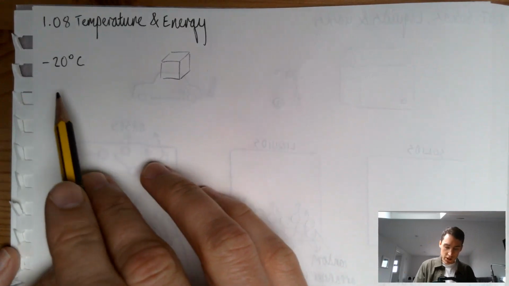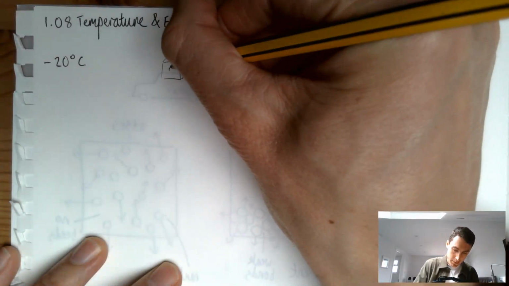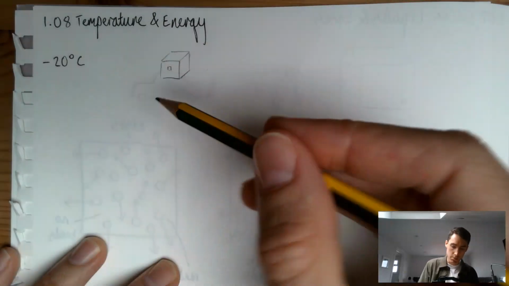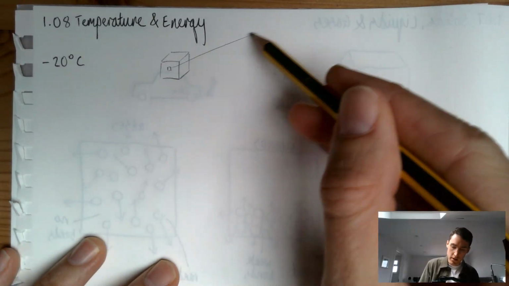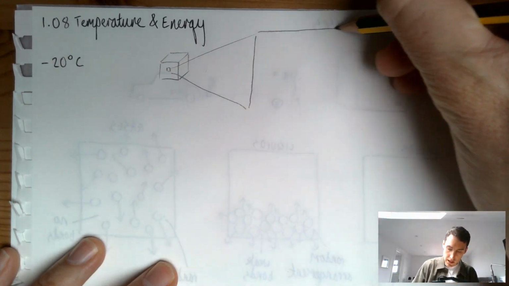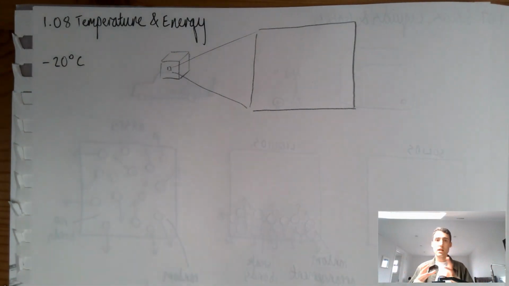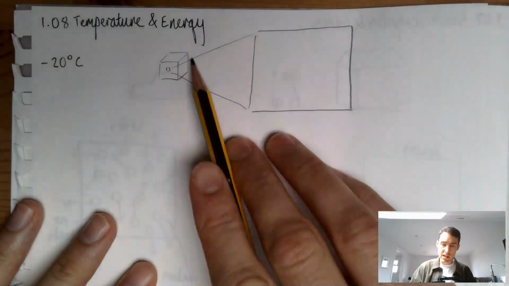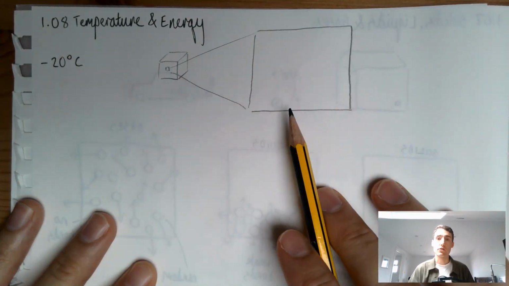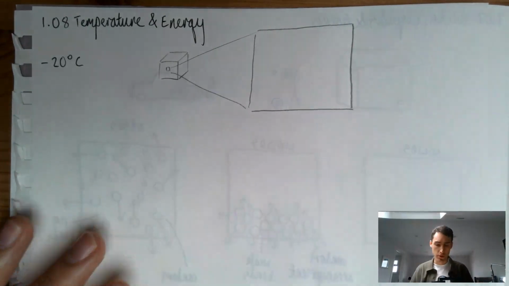Now, I always start with a kind of concrete picture, so in this case the block of ice, and then I zoom in to our more abstract model. Again, this builds on this idea that we keep talking about all the way through our science curriculum, which is science is understanding things that you can see in terms of things that you can't see. So we can see the block of ice, what we can't see is the particles. But if we think in terms of the particles, we can understand what happens with the block of ice.